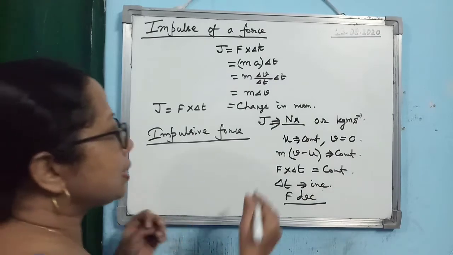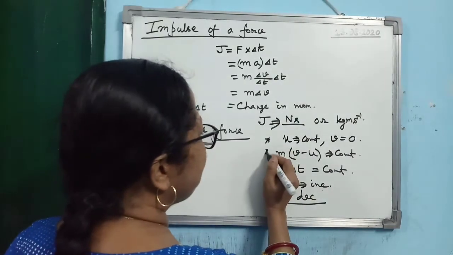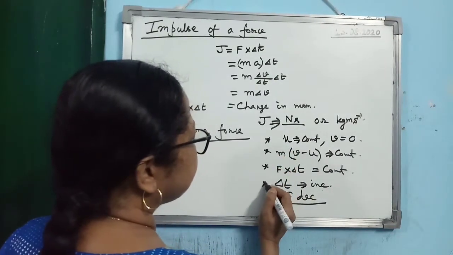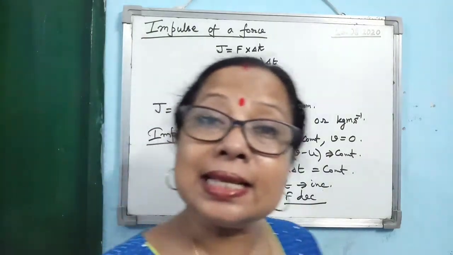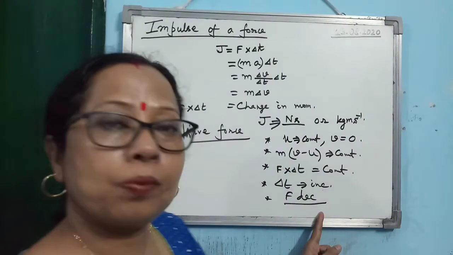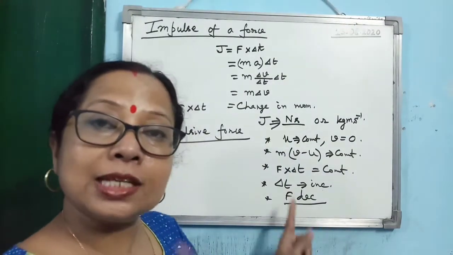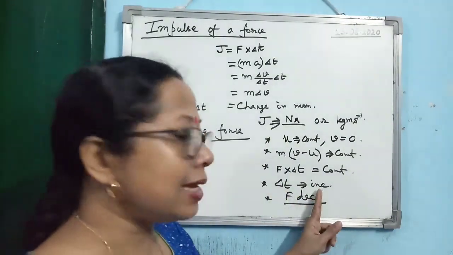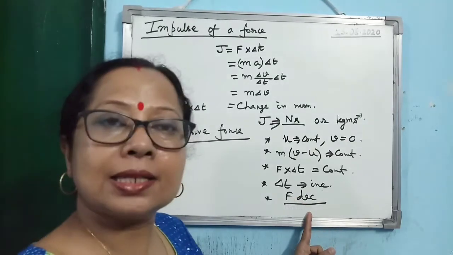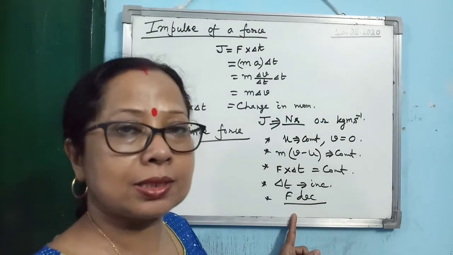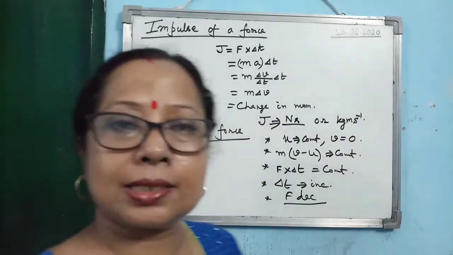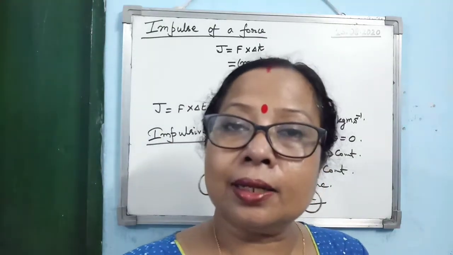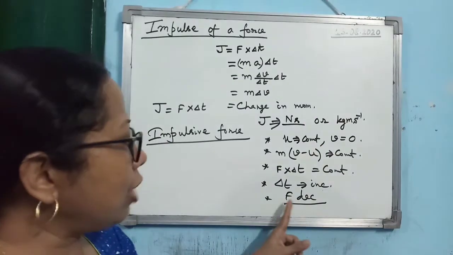So in this case, when the person is jumping on the pakka floor, delta t is less, so F is more. But in case of kacha floor, delta t is more and F is less. I hope you will be able to understand and write it properly. In case of pakka floor, delta t is less, but as delta t is less, F is more.